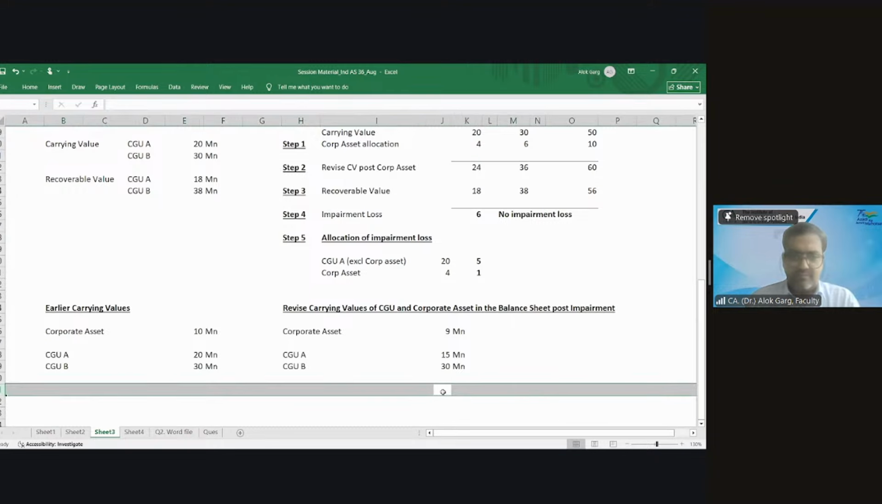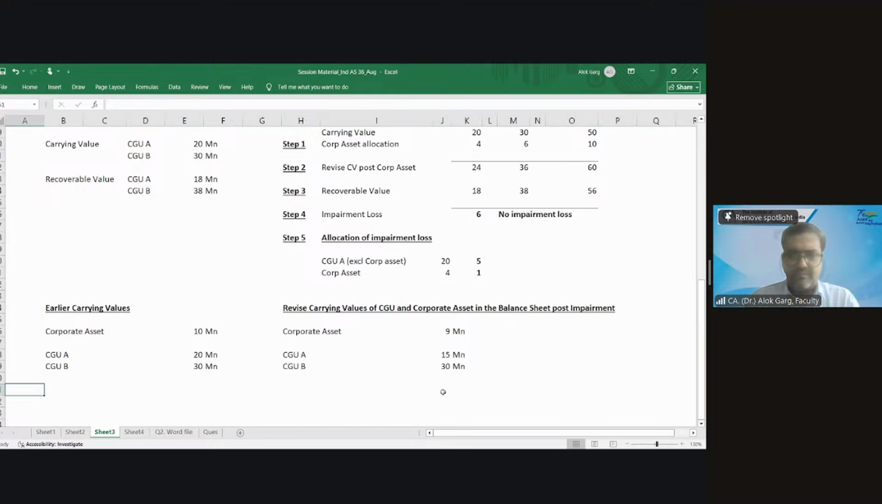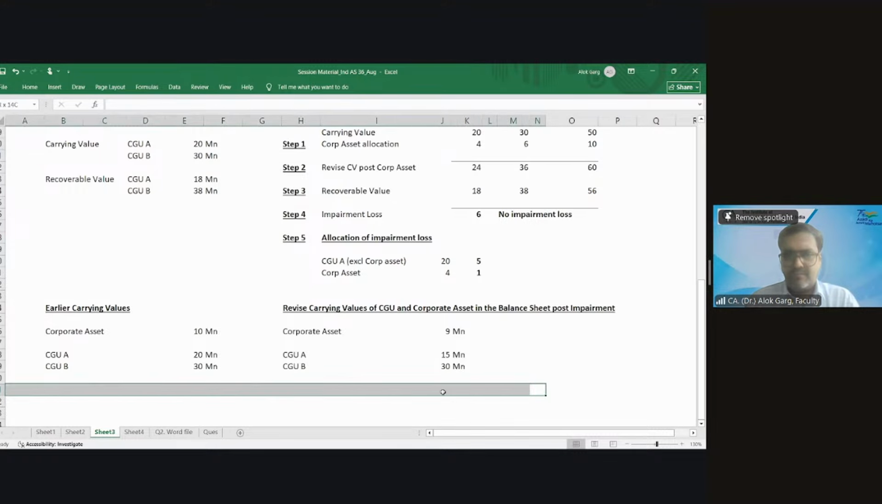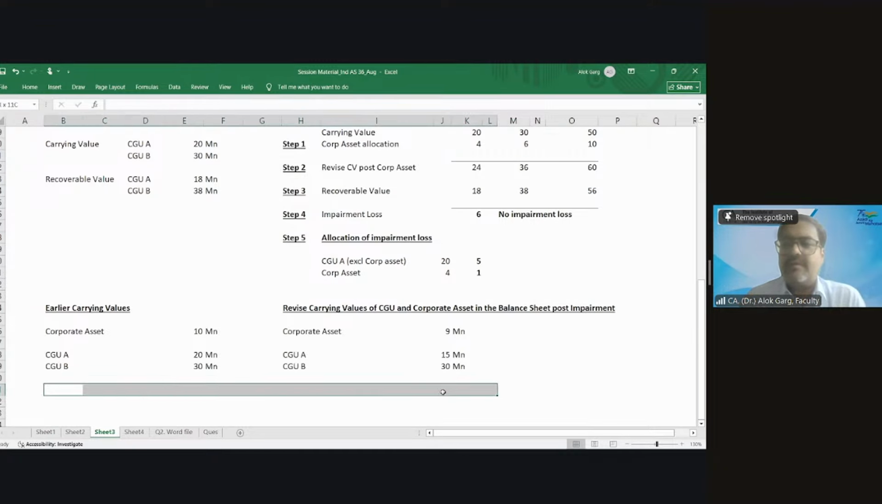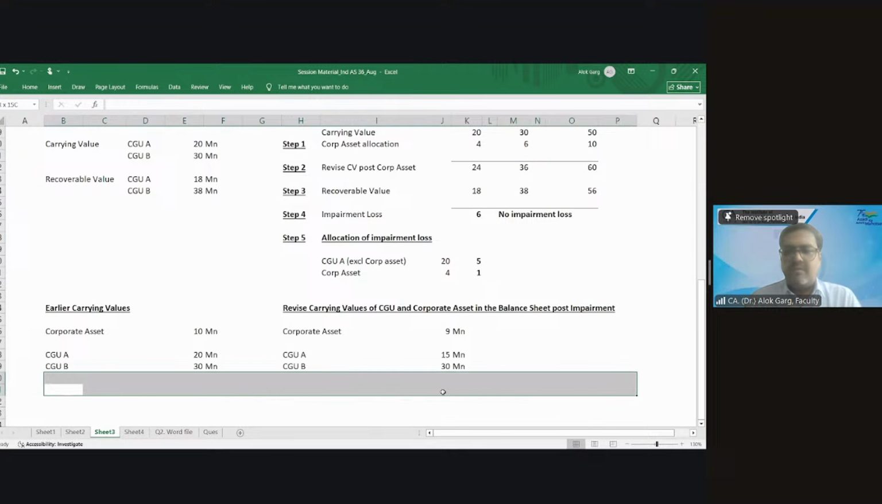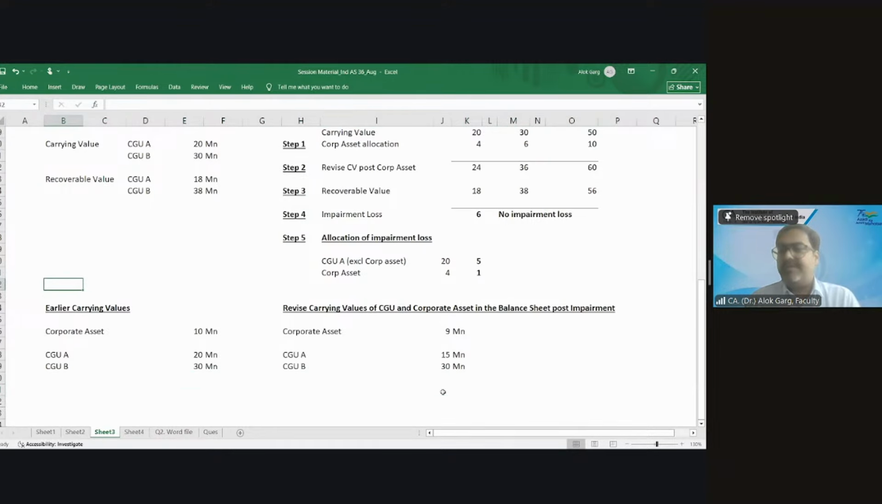Sir, take the example of a centralized warehouse where a company has multiple units in all different directions of the country, and a central warehouse for its distribution network. It will also be considered as a corporate asset? Absolutely, yes.